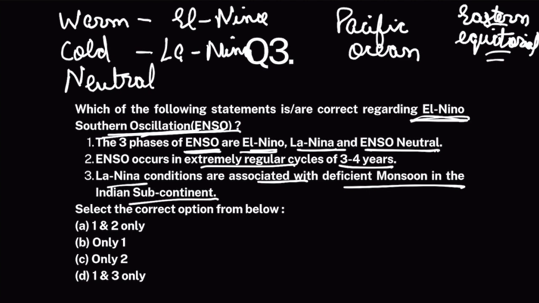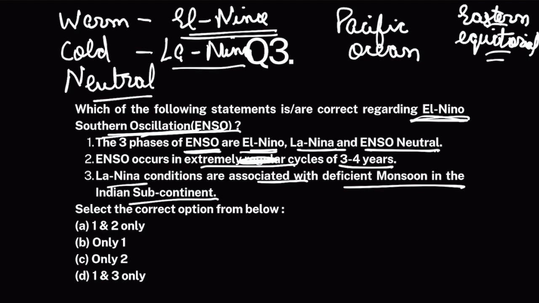Now, these 3 phases come in cyclical form. Okay. First El Nino would come, then neutral conditions would prevail, then La Nina would come, and then again El Nino would come. Okay. Now these cycles, this cyclical fashion of these 3 phases is extremely irregular, not regular.